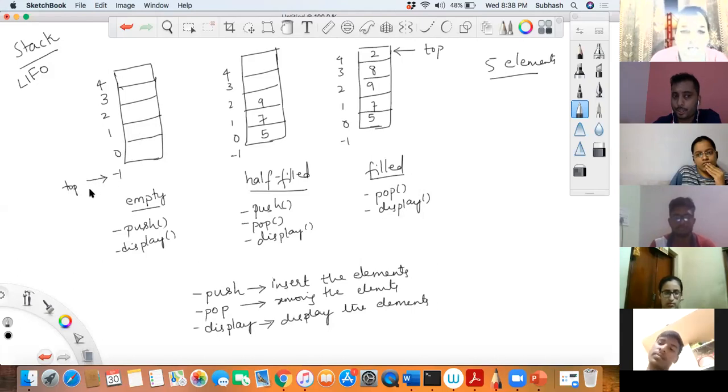These are the two conditions. One is top is equal to -1. The other one is top is equal to len minus 1. We'll discuss that later. But you must understand that when I'm explaining the code, you must know what is happening. This picture should come to your mind. Is that okay?